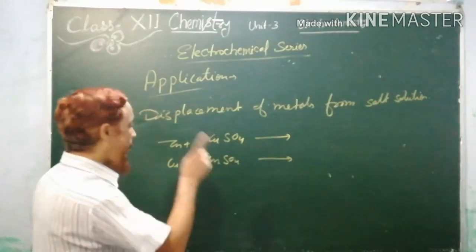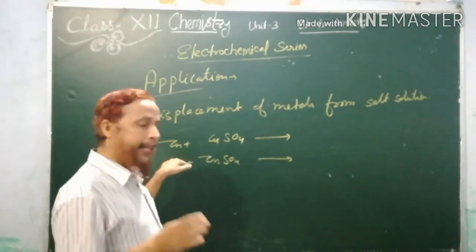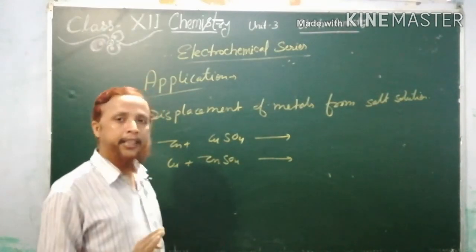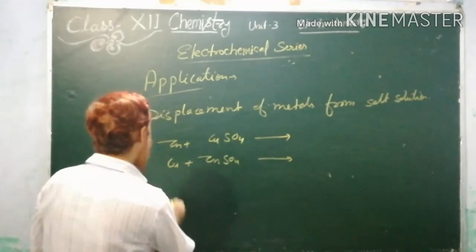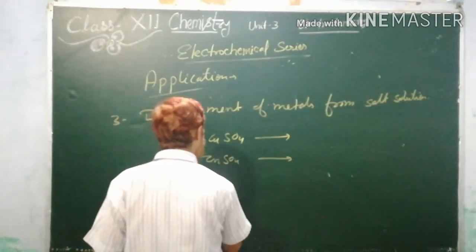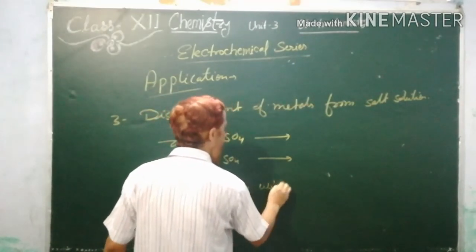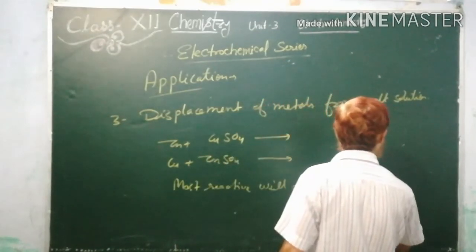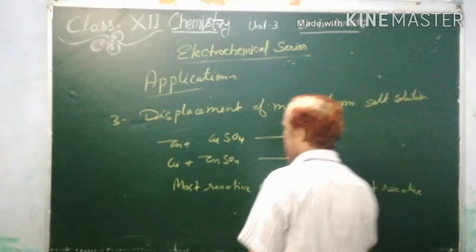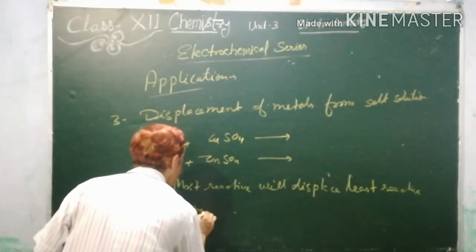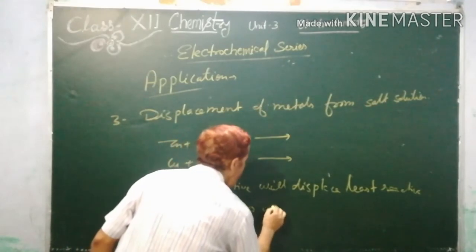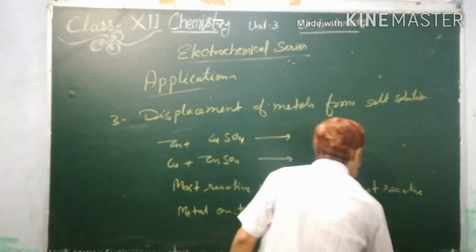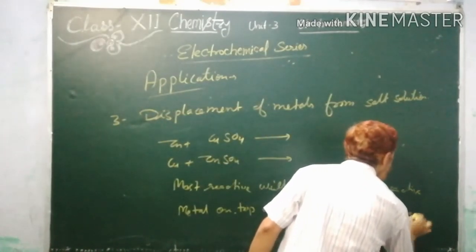You see, for that you should know the position. If standard reduction potential is given, the most reactive metal can displace the least reactive metal. It means the metal on top will displace the metal below.